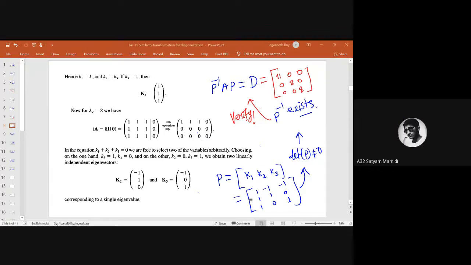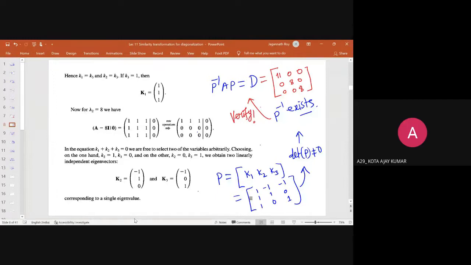So we have linearly independent vectors more than the order of the matrix? No, it cannot be. Sir, in case we have more than one linearly independent, can't we have that? No, we cannot have this.